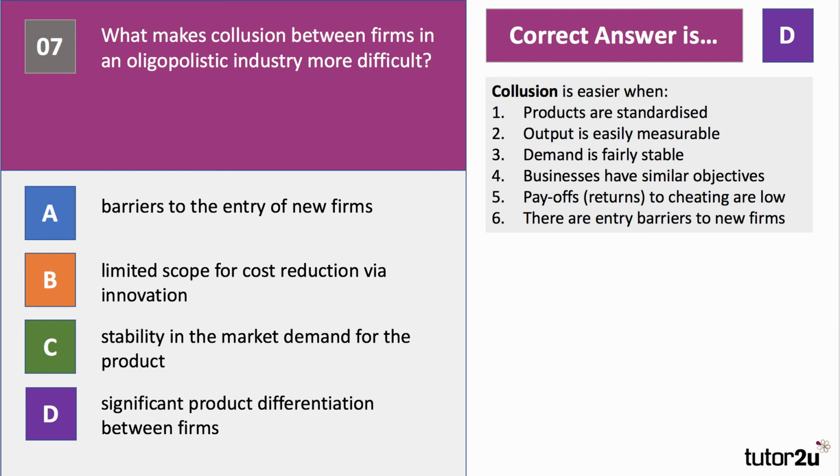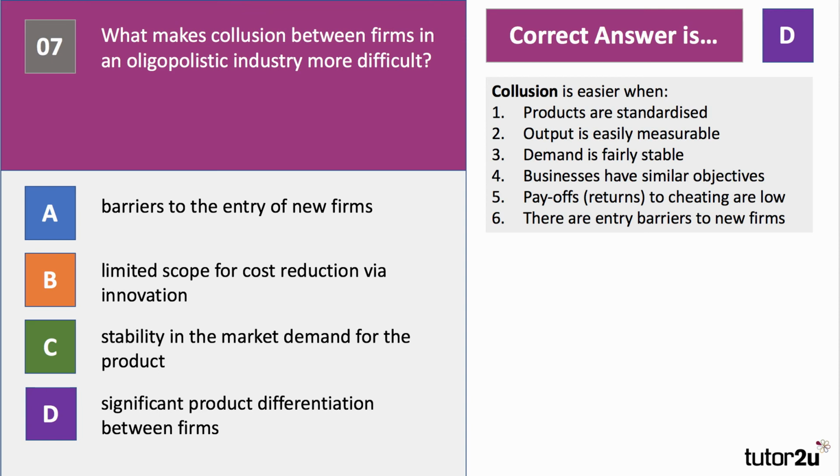It's also easier to run a cartel when businesses in the cartel have broadly similar objectives, and also when the payoffs to cheating are low. Okay, the penalty for cheating is high or the payoff to cheating is low. And crucially, there are entry barriers to new firms. So in other words, the existing cartel can protect their market position. Significant product differentiation makes it harder to set a single price because the nature of the product could be very different, and therefore you would charge a different price for each differentiated product.